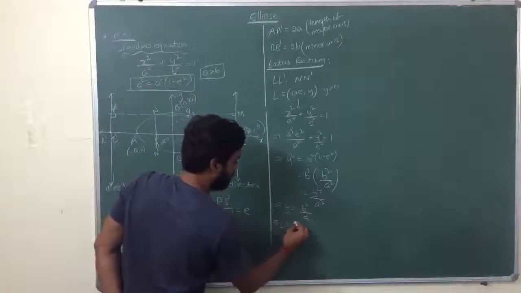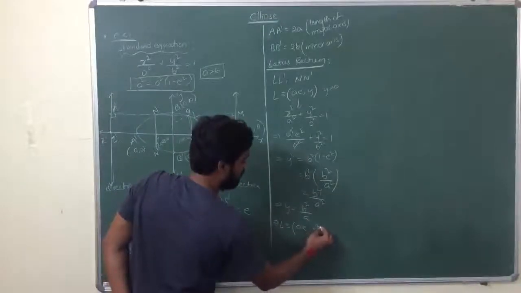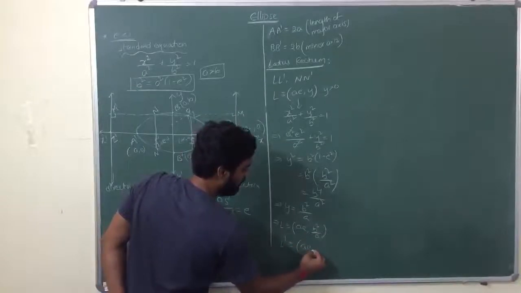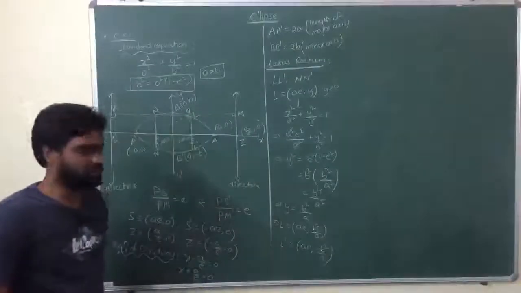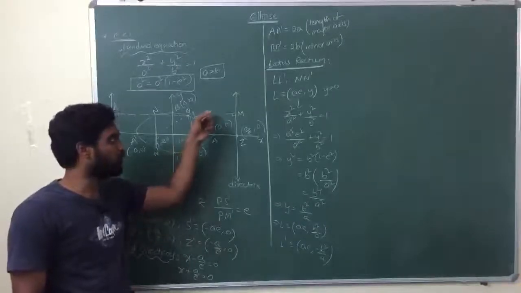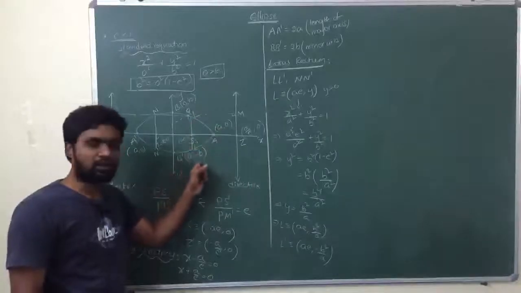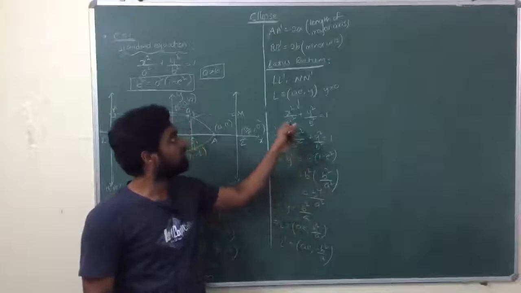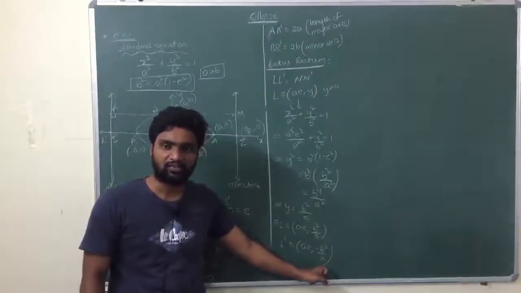So point L will be (ae, b square by a), and L dash will be (ae, minus b square by a). L dash is the mirror image of point L with respect to the axis. If the y coordinate of L is y, then the y coordinate of L dash will obviously be minus y.